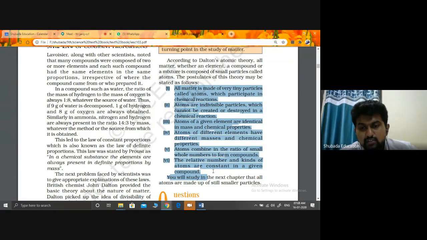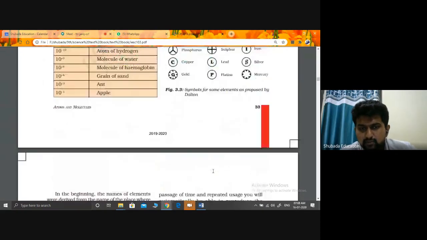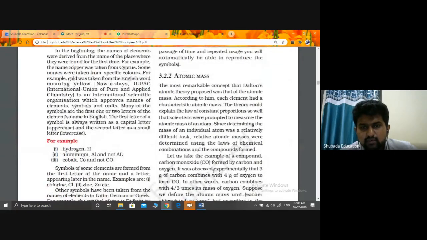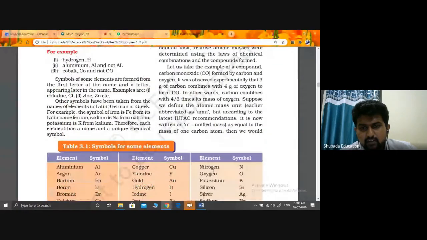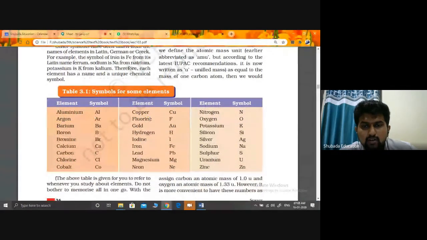Once you studied about atoms, where you studied details about what an atom is and symbolic representation, that is not important for us. What is important for me is this: you have to remember all these symbols: aluminum Al, argon Ar, barium Ba, boron B, bromine Br.